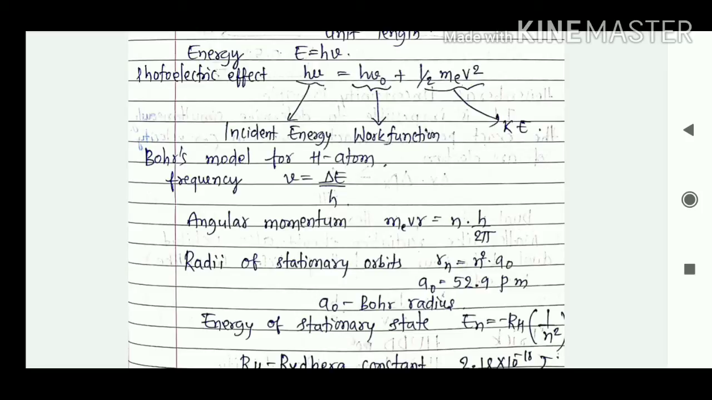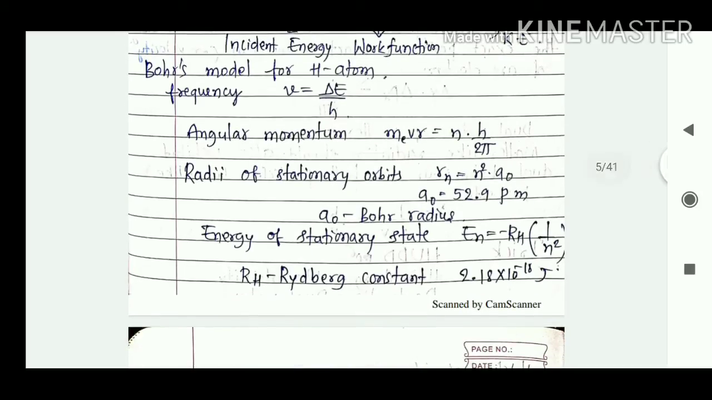So Bohr's model of hydrogen atom, the frequency can be calculated using this formula: nu is equal to delta E divided by h. Then we have this angular momentum formula, m e v r is equal to n h divided by 2 pi. Then radii of stationary orbits, Rn is equal to n square into a naught.